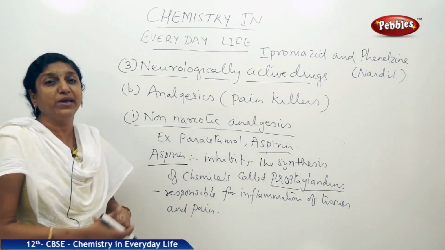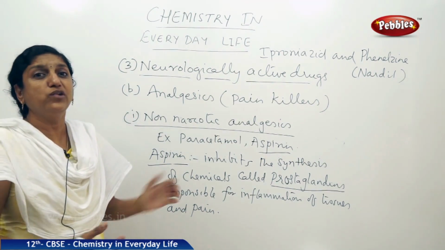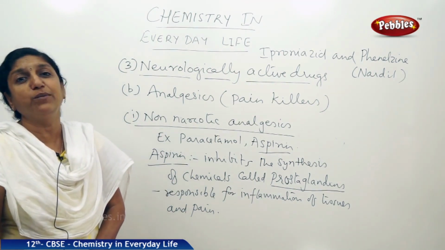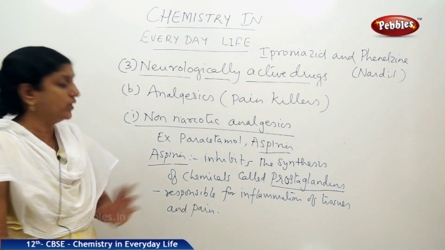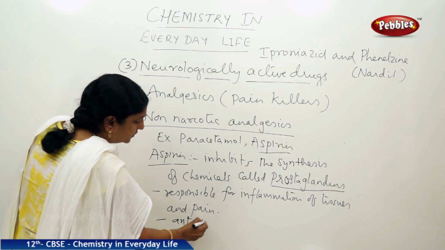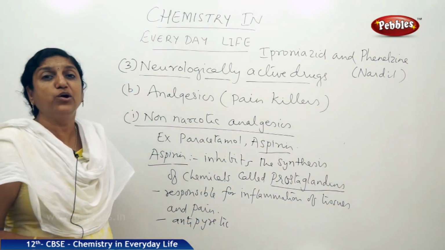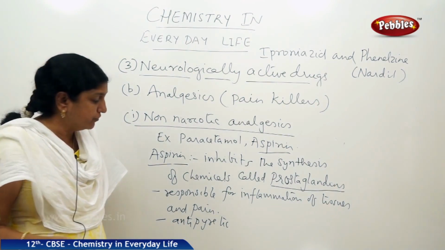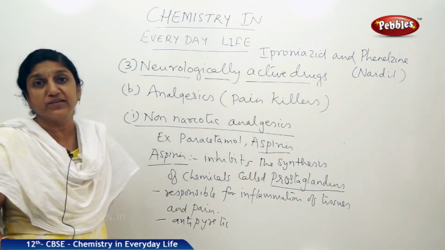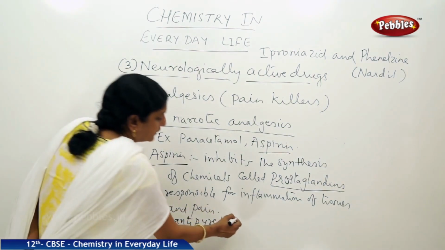Not only as a painkiller, aspirin has other effects also. It is also able to bring down the body temperature in fever. So, in that case, it acts as an antipyretic. So, what is an antipyretic? It is a drug which is able to bring down the body temperature in fever. So, just like our paracetamol, aspirin also has antipyretic effect.